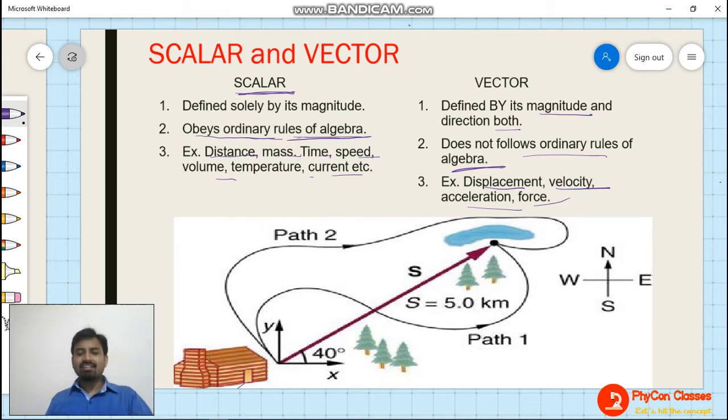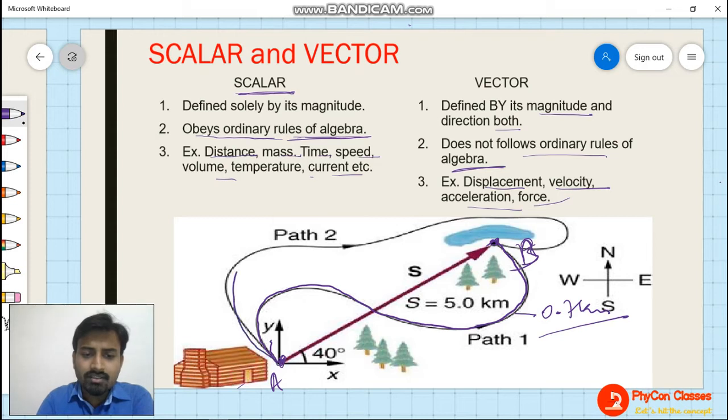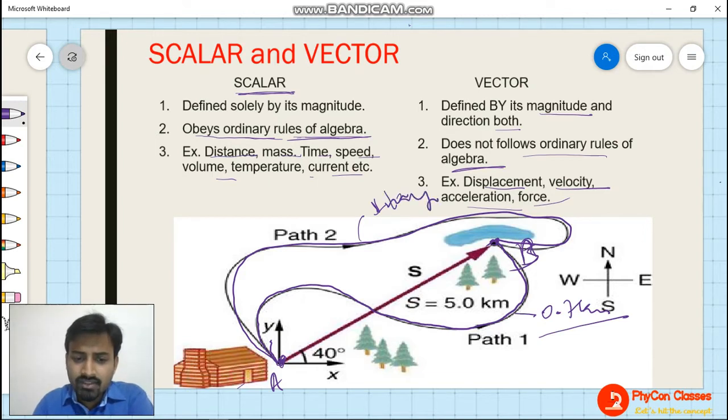Now let us see this conventional example also. Between the house and the pond, let's suppose the house is point A and point B is for the pond. If a person takes path A, then he'll be moving like this, if you can see. Let's suppose this distance is 0.7 kilometers. Path B is even longer than this, and let's suppose this is 1 kilometer. And then there is a third path which is represented with an arrow and written as S.